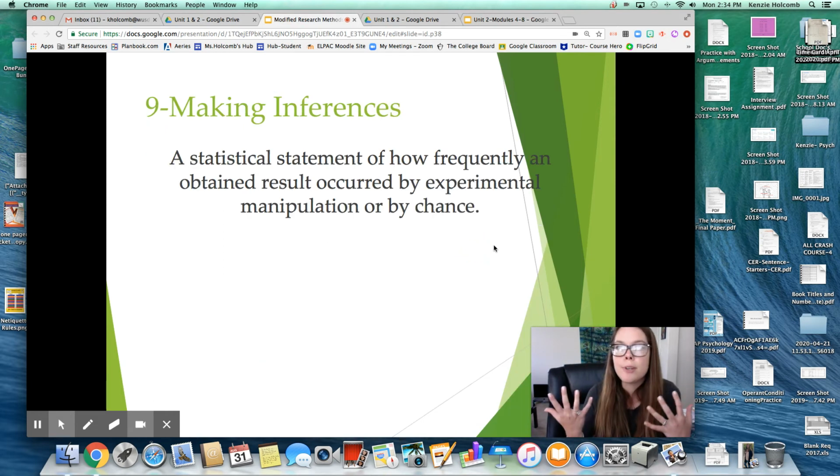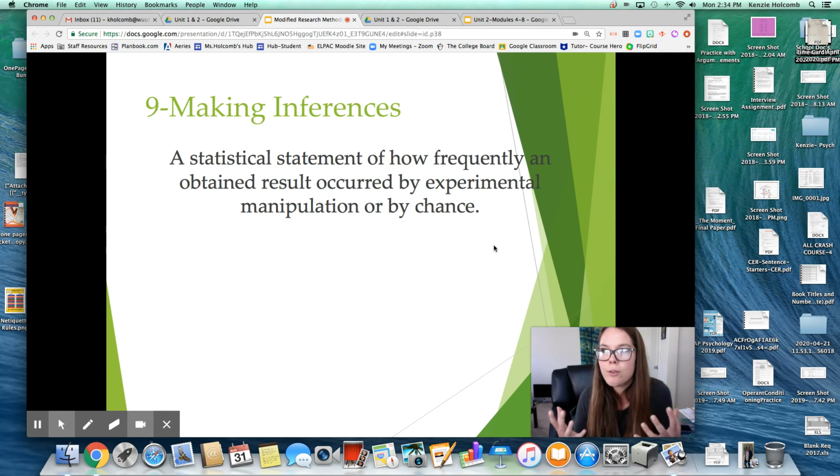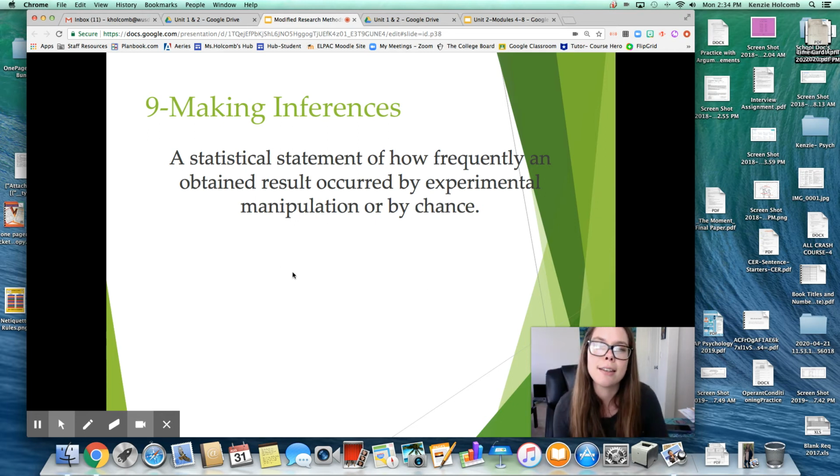So making inferences, right, is a statistical statement of how frequently obtained results occur by experimental manipulation or by chance. And so what that means is it's going to be called statistical significance. And it's essentially how likely is there a chance that these two variables do not connect, right?